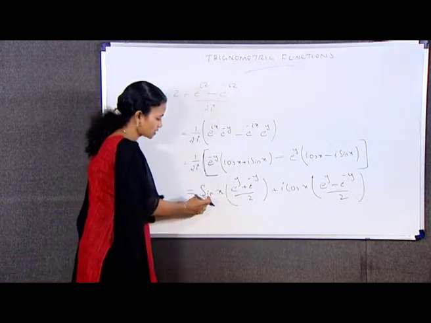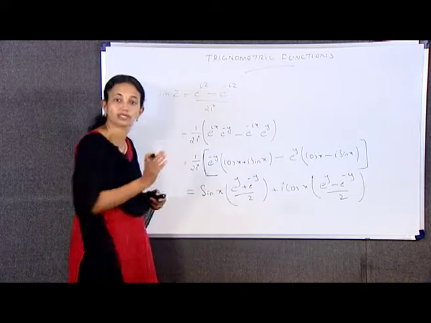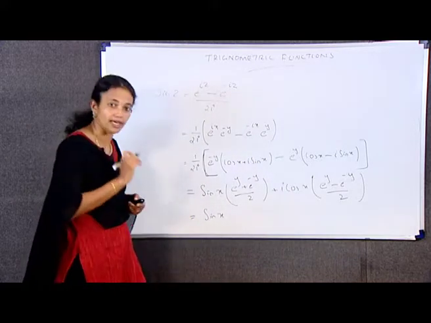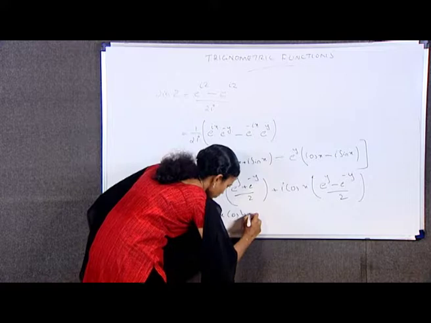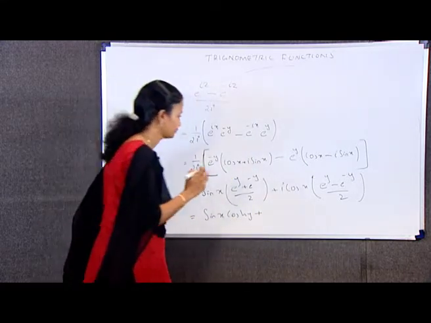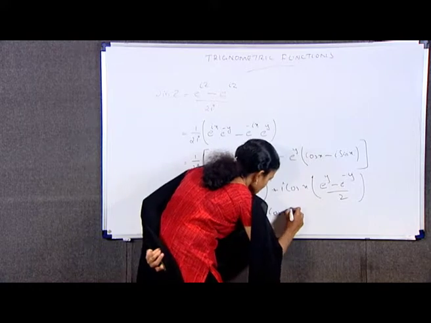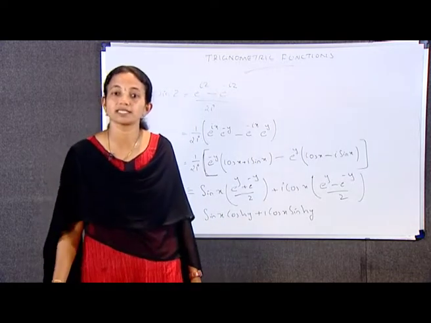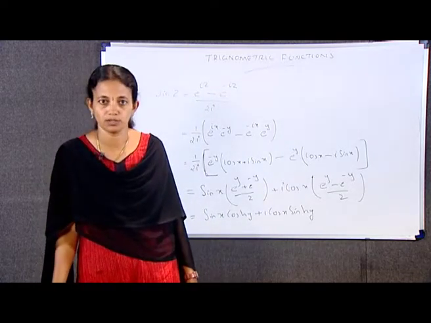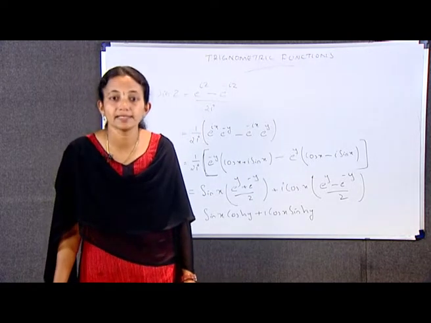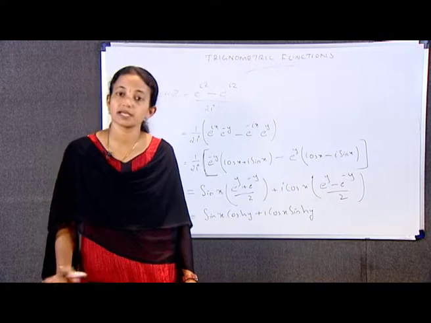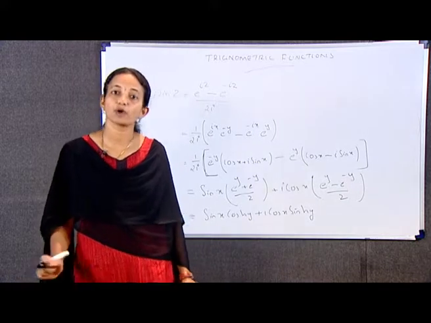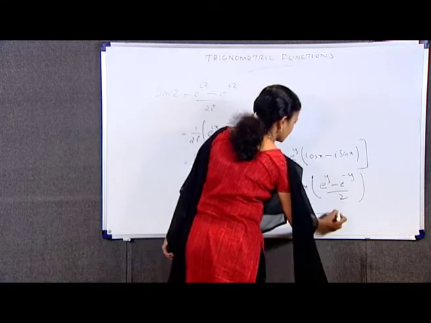That is equal to sin x into, this is our cosh y, that is hyperbolic function, plus i into cos x into sinh y, using the definition of the hyperbolic sine and hyperbolic cosine of real values. That is, sin z is equal to sin x cosh y plus i into cos x sinh y, equation number 1.